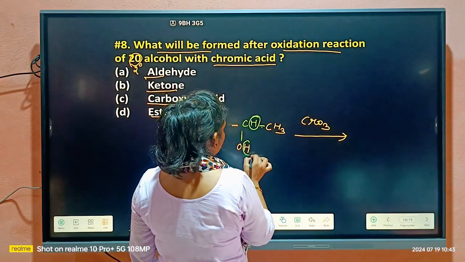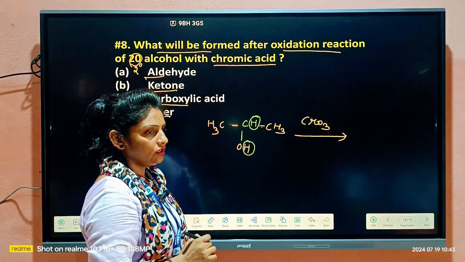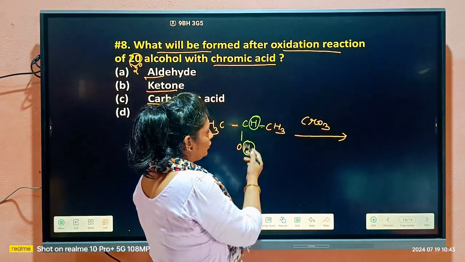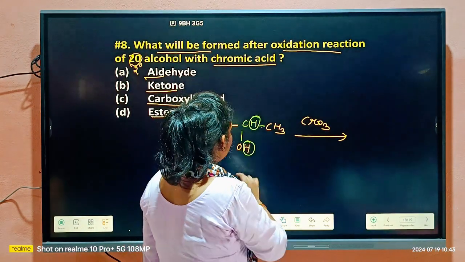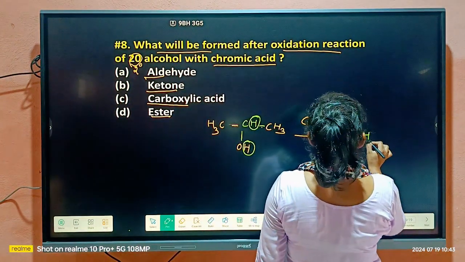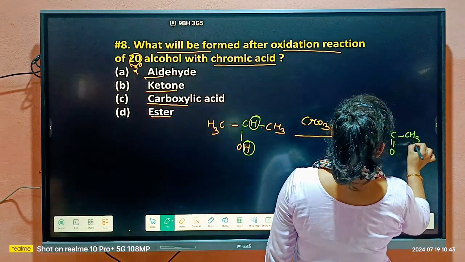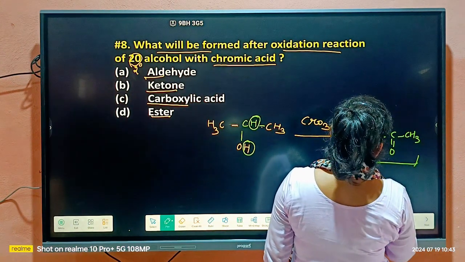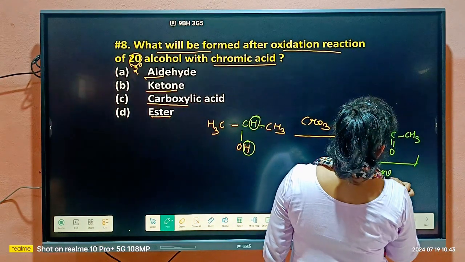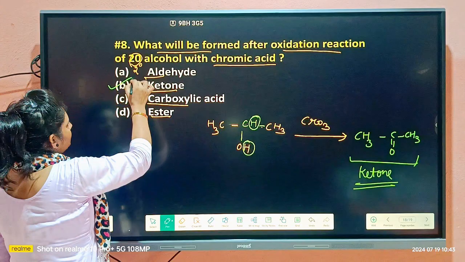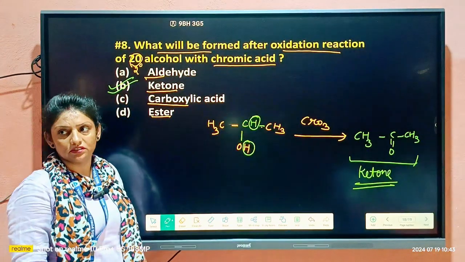Oxidation means removal of hydrogen or addition of oxygen. Here we have hydrogen, so we can remove it. After removal of the hydrogen, we will get this type of product, and this is ketone, acetone. So we will get ketone as the product.